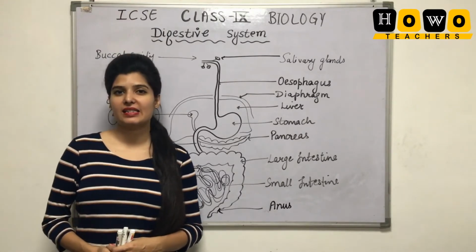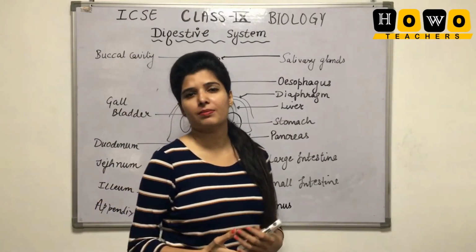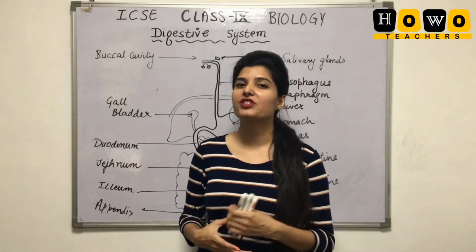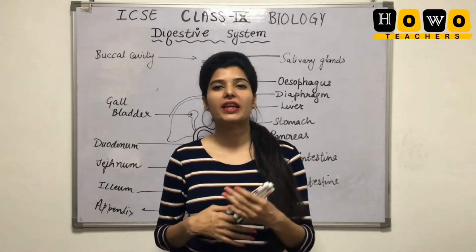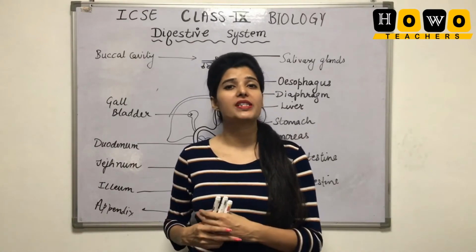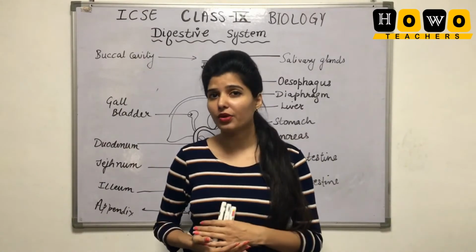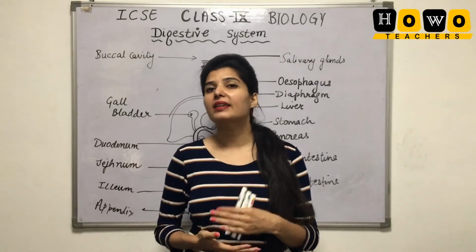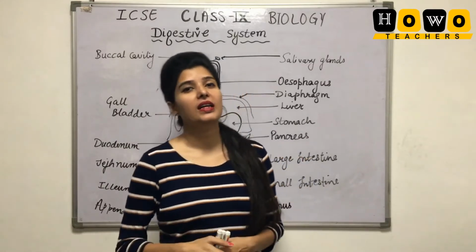Class, digestive system. How it all started? Digestive system. It's a complete system in which digestion takes place. We are eating food that is actually in the form of large particles. But our body is capable of digesting the food. It first breaks down the food into smaller particles and then absorbs the food. So let us see how it all takes place.